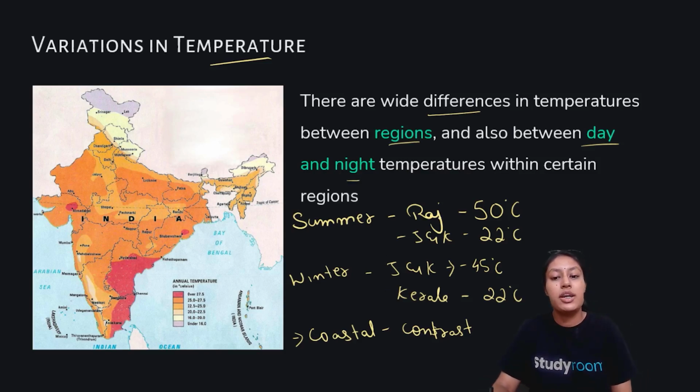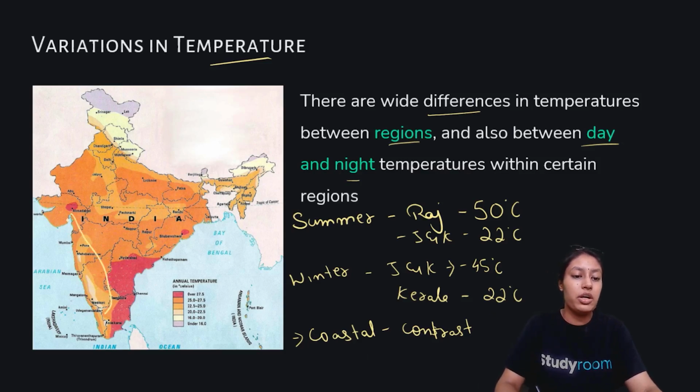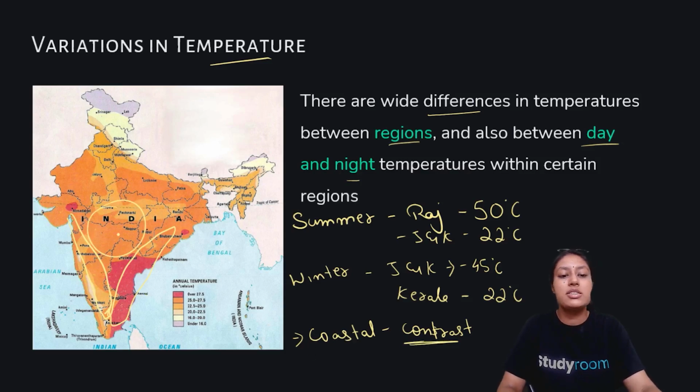In Rajasthan, in summer it reaches 50 degrees Celsius, and in Jammu and Kashmir it reaches only 22 degrees Celsius. In winter at night in Jammu and Kashmir it can go to minus 45 degrees Celsius, and in contrast in Kerala it just remains 22 degrees Celsius. In coastal areas we see less contrast in temperature, and the interior seasonal contrast is even more visible.